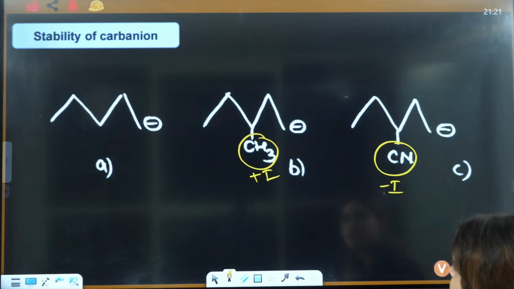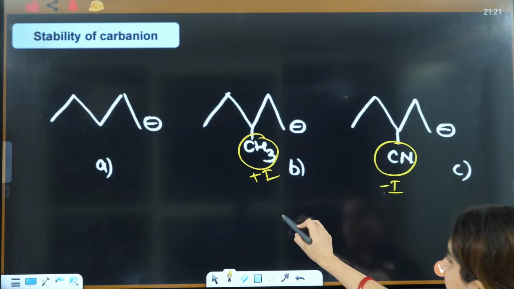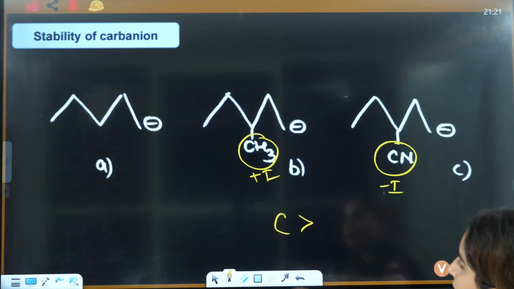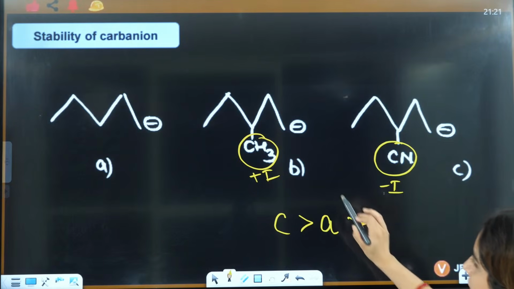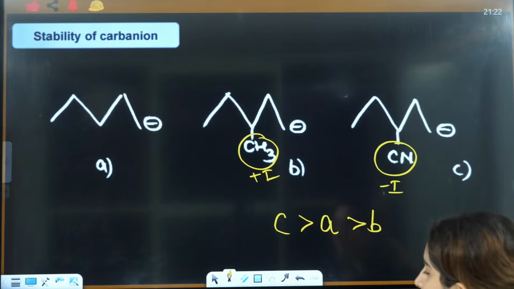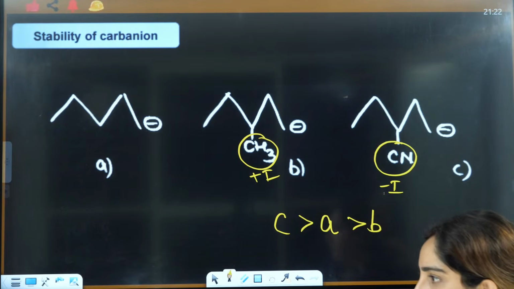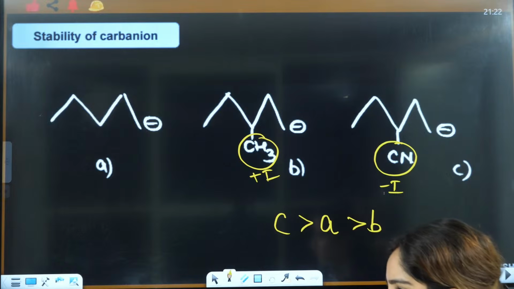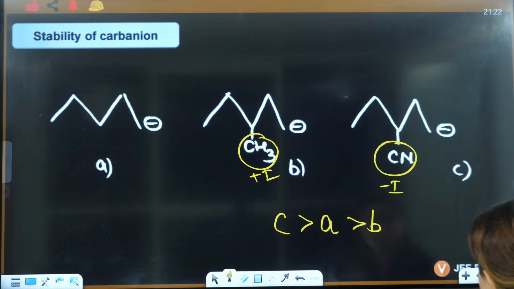So if you see this here, this is actually minus I, it will make it most stable. Then in the middle it will be A, and B will make it least stable because of plus I. So the answer will be CAB. CAB is the correct answer here. Very good.